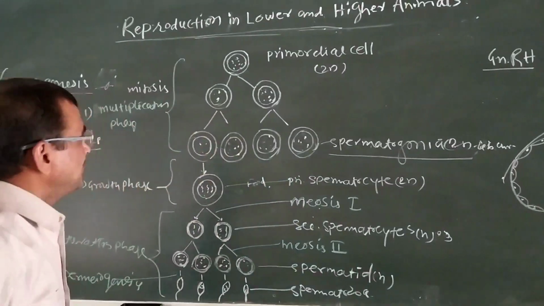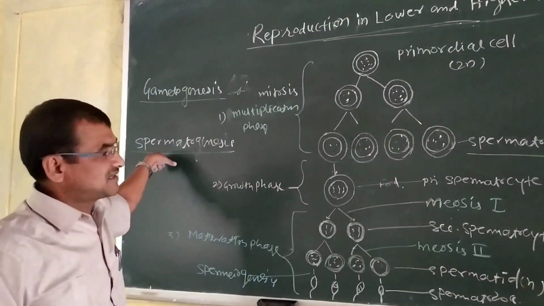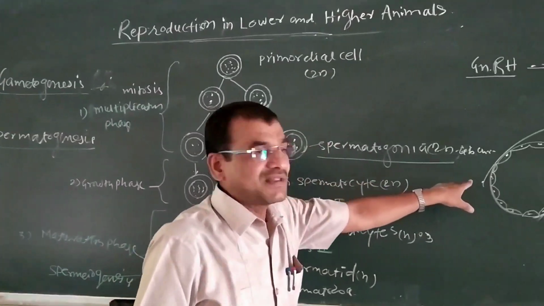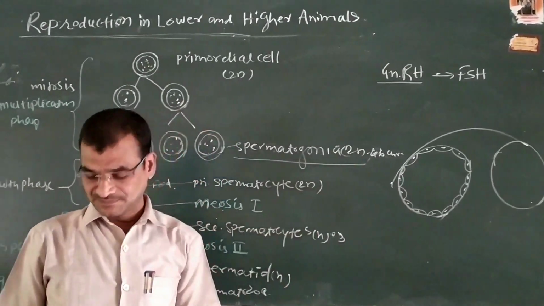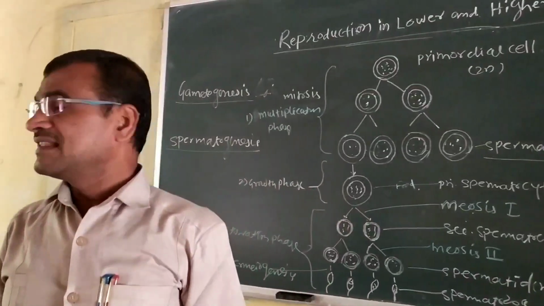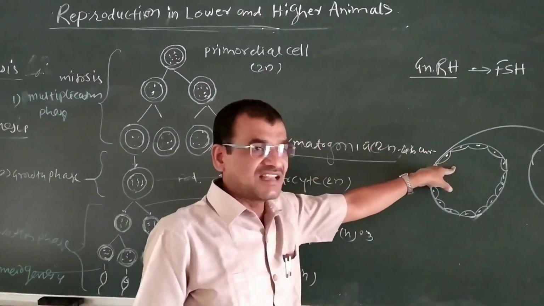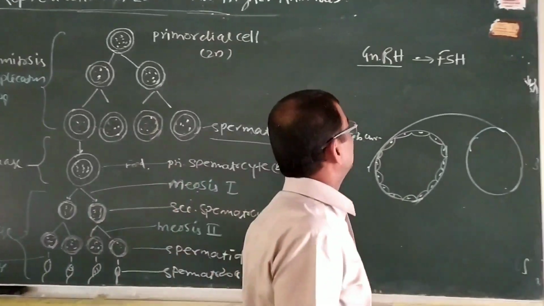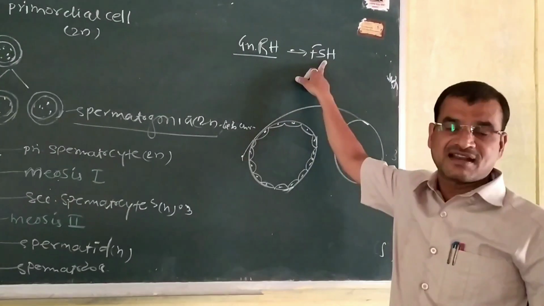In the male gamete production, that is spermatogenesis, the seminiferous tubule contains the germinal epithelium, and this germinal epithelium is stimulated by the gonadotrophic hormone, follicle stimulating hormone.